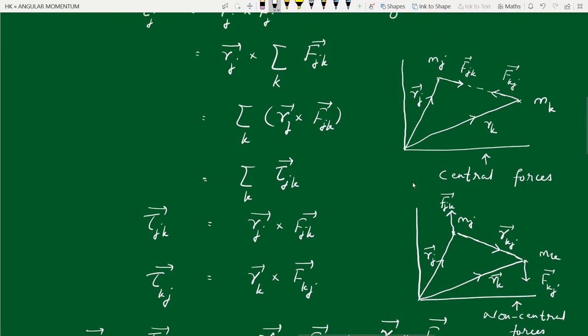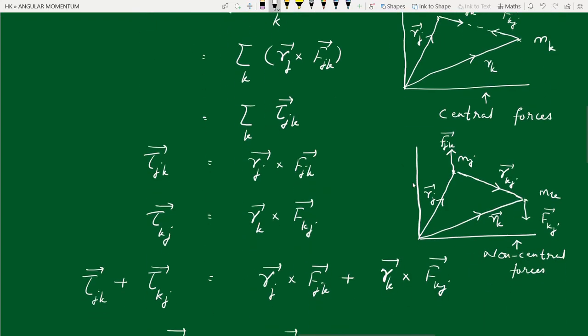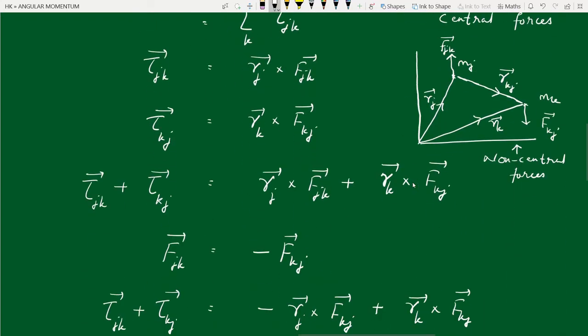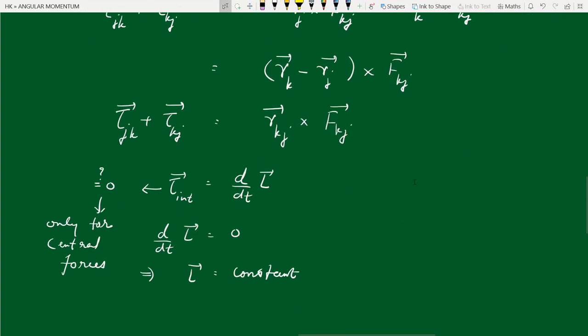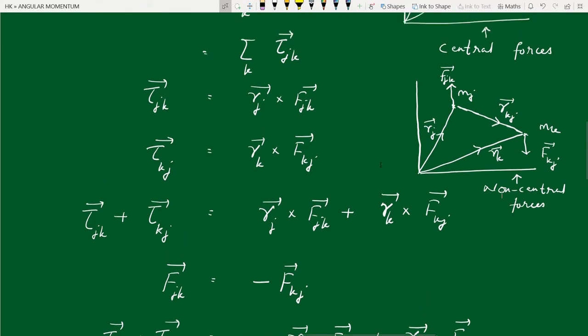Only when they are central forces can we say that the internal torques will cancel each other. If they are non-central forces, there is no way to argue that the internal torques cancel each other. So the point is that from Newton's laws of motion, if the internal torques do not cancel each other, we cannot say that angular momentum is constant. From Newton's laws of motion, we cannot deduce that internal torques necessarily cancel each other.